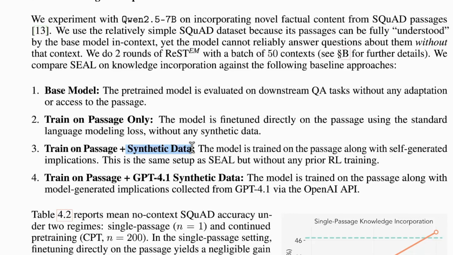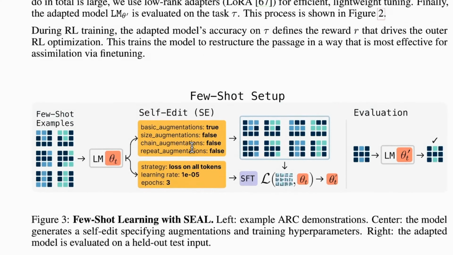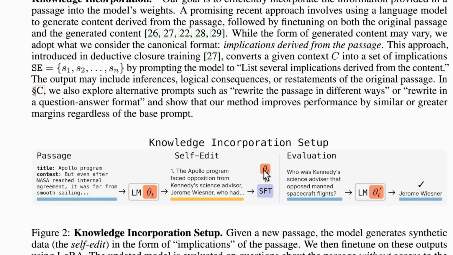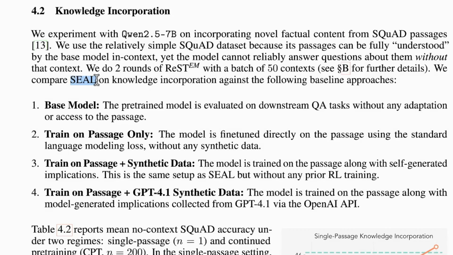He's very intelligent and knows how to take notes. But the difference here is, as we talked about in the beginning, the new model that is trained doesn't have the knowledge about the context. So the SEAL method is very similar to a student who has read the passage and taken the notes, but now many days have passed and the original knowledge he had about the whole textbook, what he has memorized, all of that has vanished, and what he is left with is the notes that he has taken. So that is the SEAL method. You know how to take the notes and you are very good at it, but that is all you have. You don't have the original text or original passage.